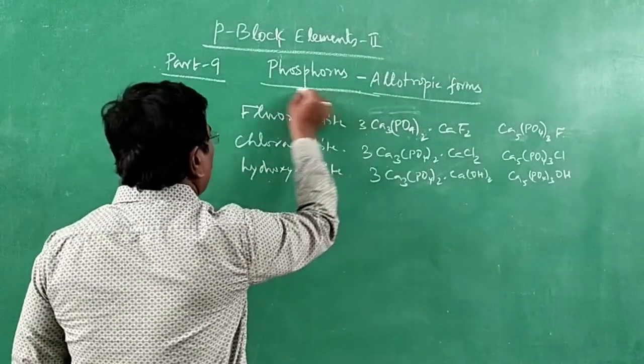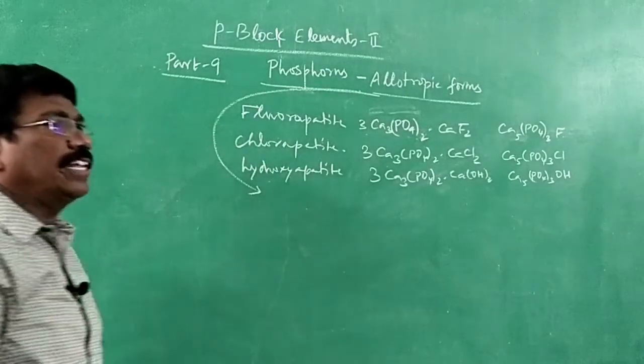Now we are going to see the allotropic forms of phosphorus. What are they?